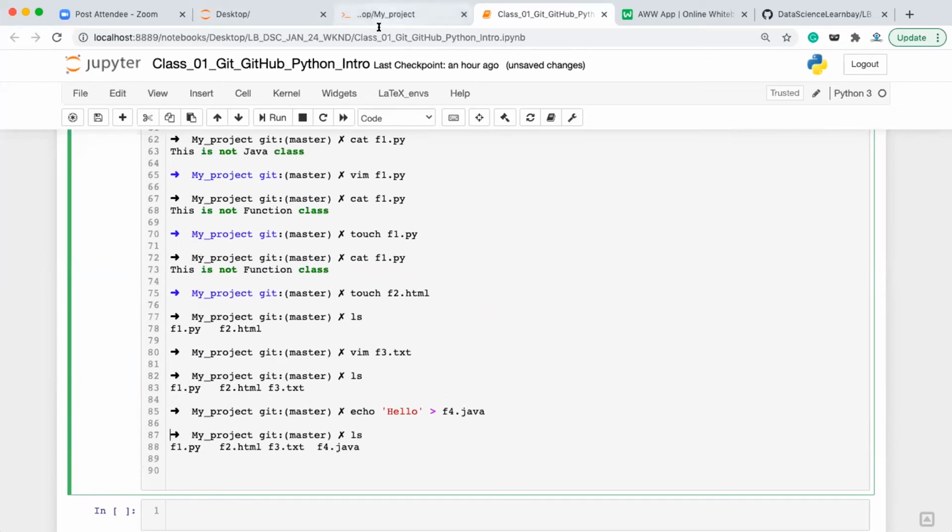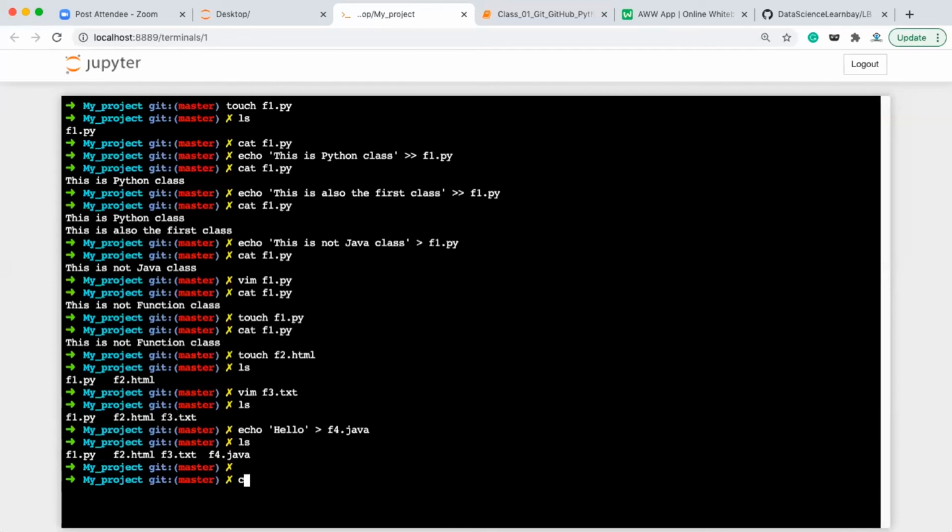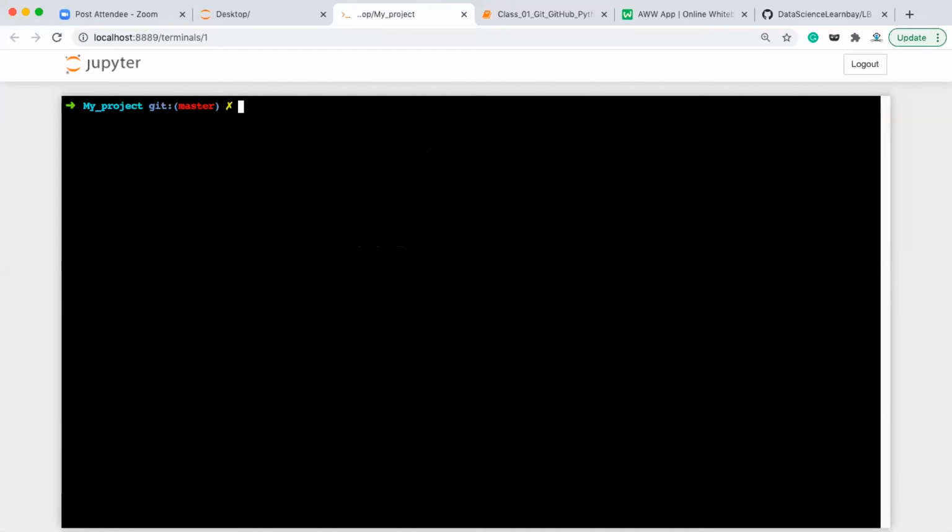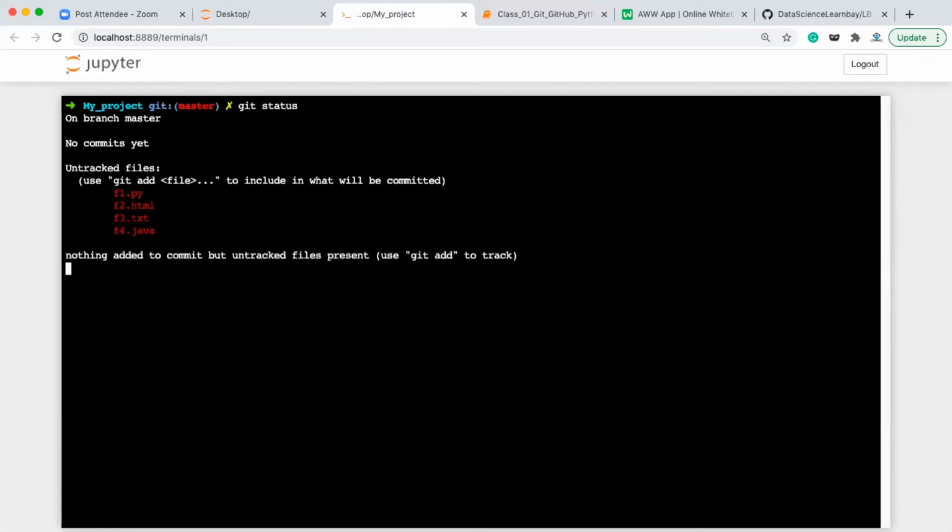Okay. So now, next what we are going to do is check the current status of this Git repository. So git status, if you check, is showing that there are no commits yet. We are currently on the master branch, and these are the untracked files in your current repository: f1.py, f2.html, f3.txt, and f4.java. You can use git add to include files in what will be committed. It says nothing added to commit but untracked files present, use git add to track. Meaning if you want to move it to the tracking status, just run the git add command.